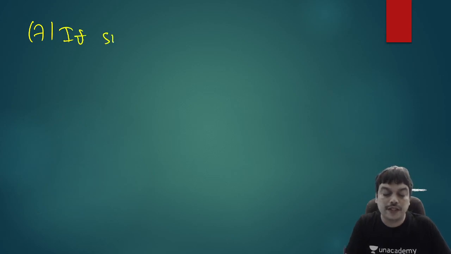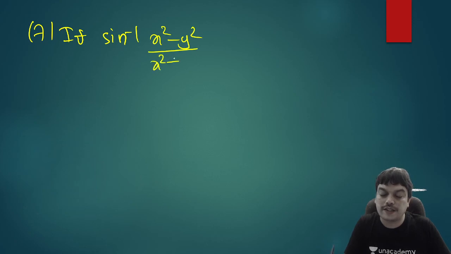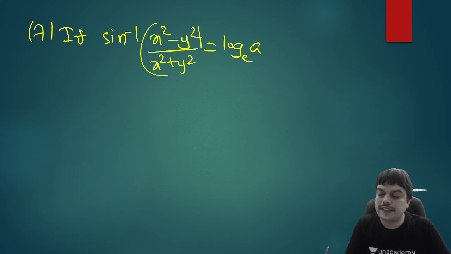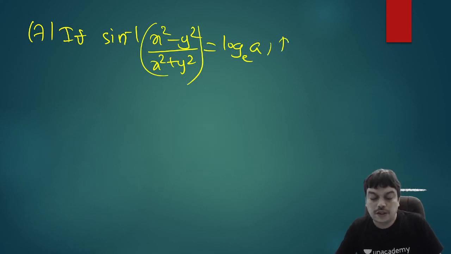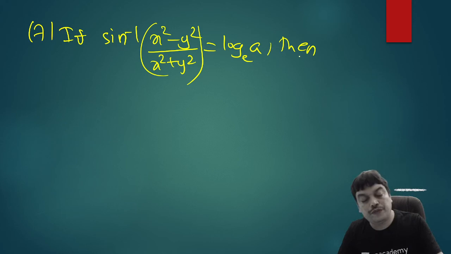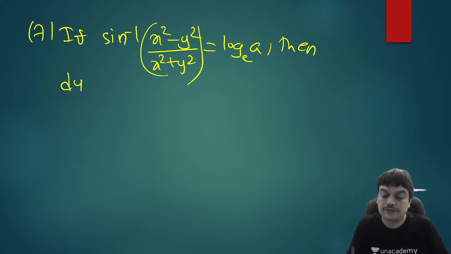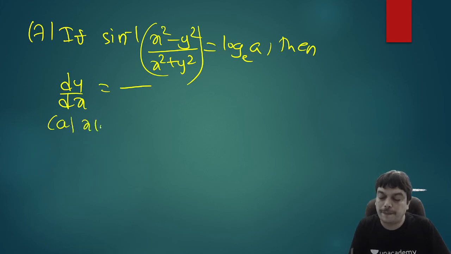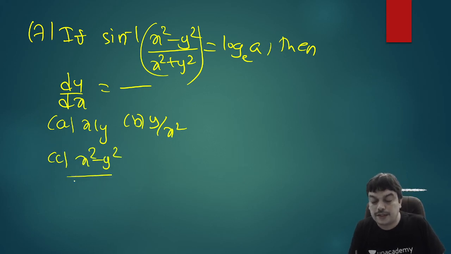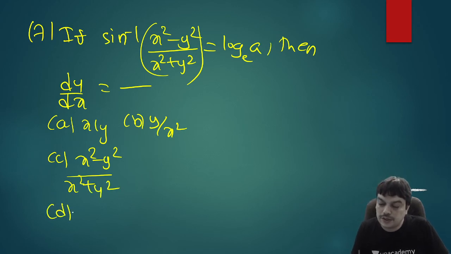If sine inverse of (x square minus y square) divided by (x square plus y square) is log A, base E, nothing is given, so you can take base E, then you need to find out the value of dy by dx. So the options are x by y, then y by x square. The third option is x square minus y square by x square plus y square. And the last option is y by x. So these are the options.